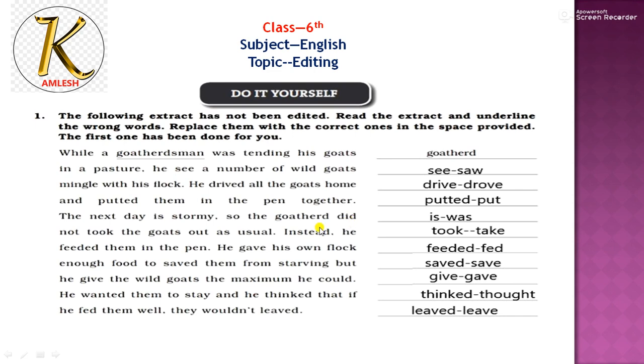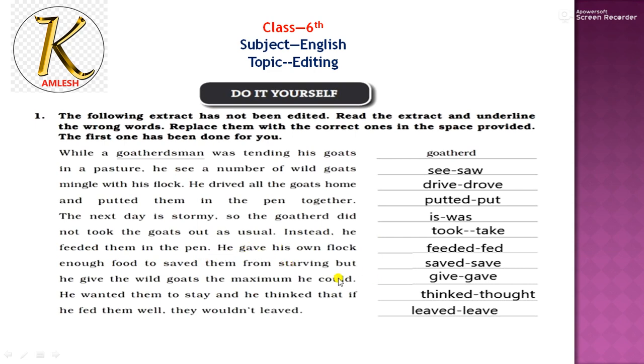Do, did, done. But here, whenever "did" is there in the sentence, we use the first form with it. For this, I will give you one more exercise to learn it properly. The goats out as usual. Instead, he feeded them. So "feeded" again is not a form of the verb. Feed, fed them in the pen, an enclosure for keeping the goats or sheep.